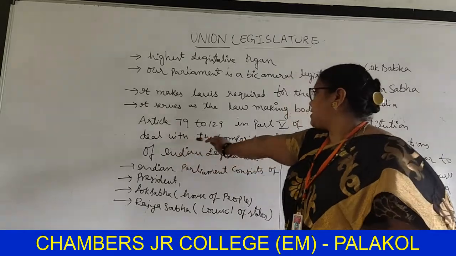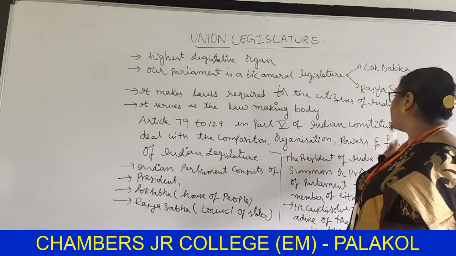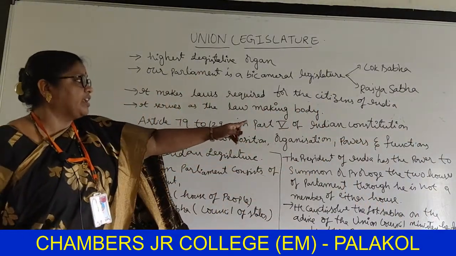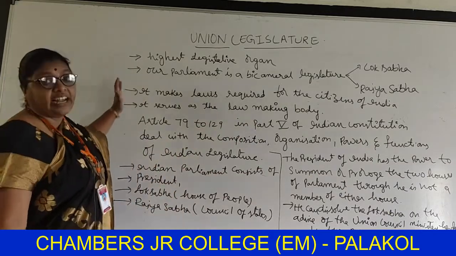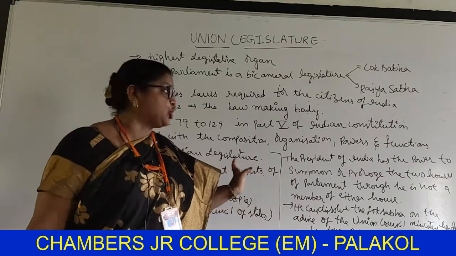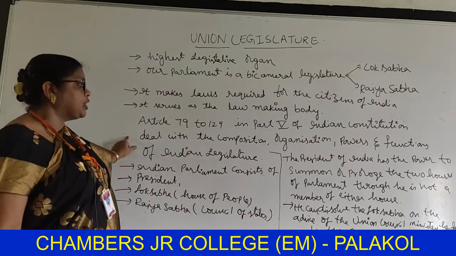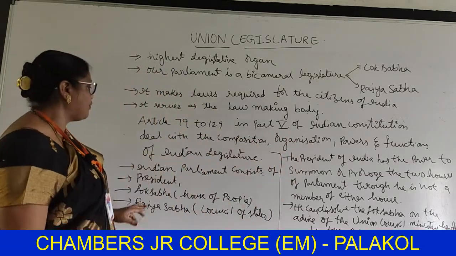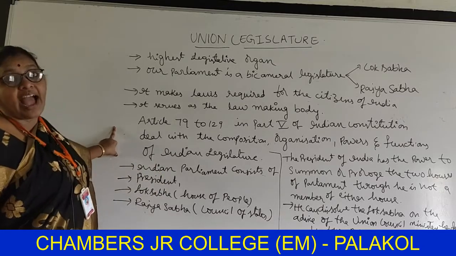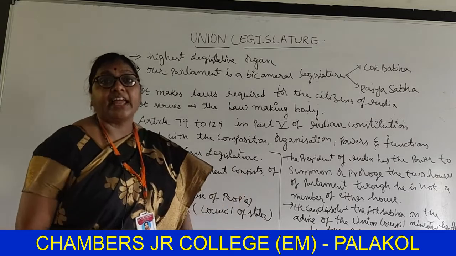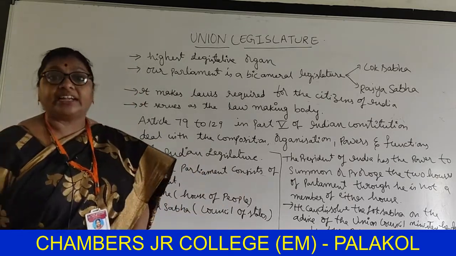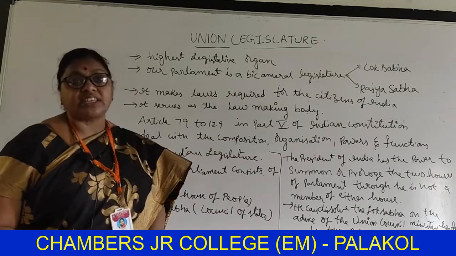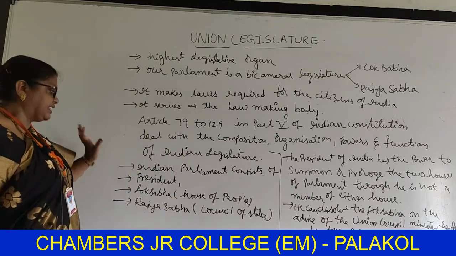Articles 79 to 129 in Part 5 of the Indian Constitution give a detailed description of the union legislature: its composition, organization, and powers and functions.